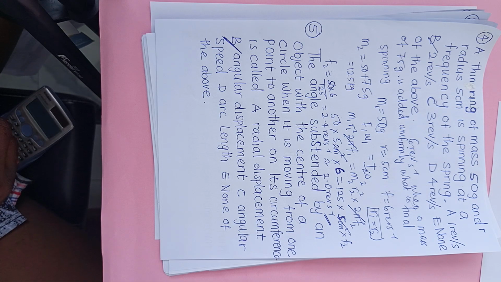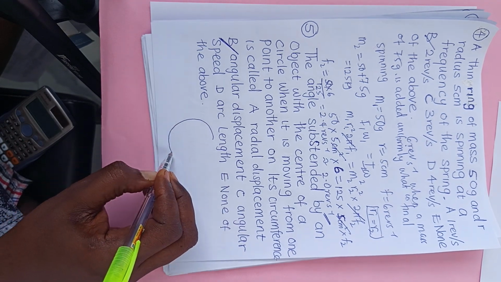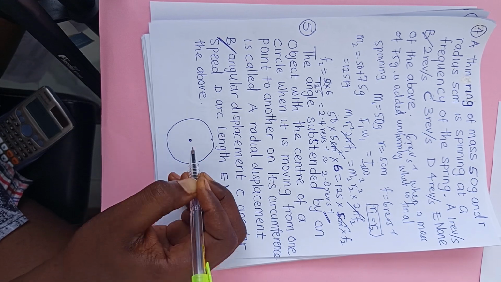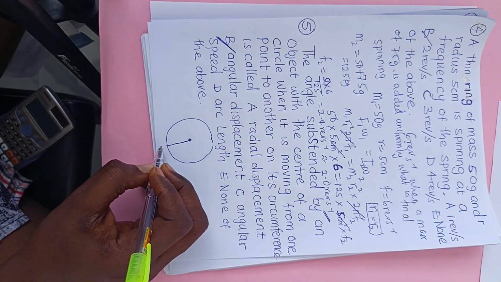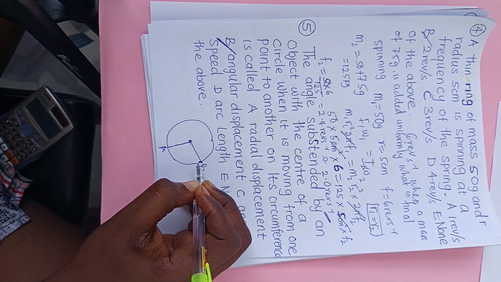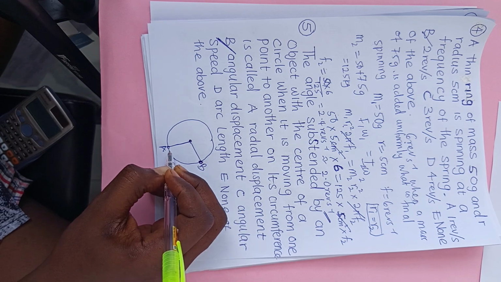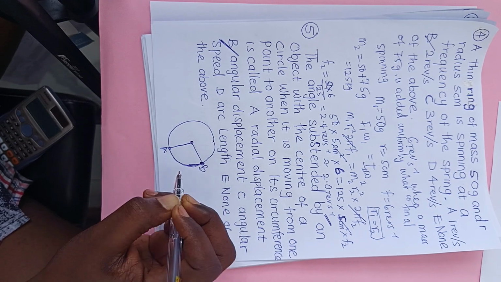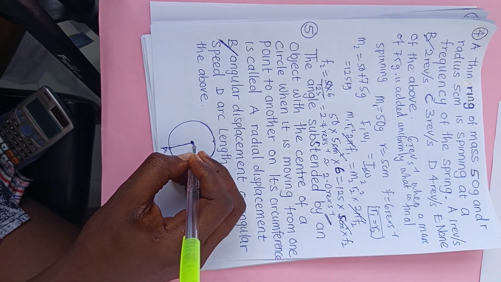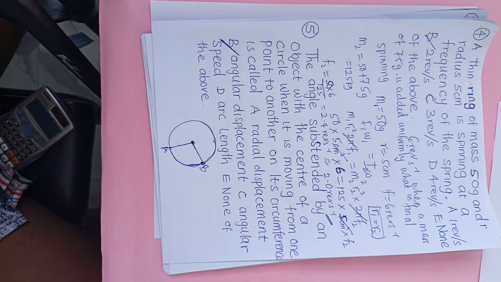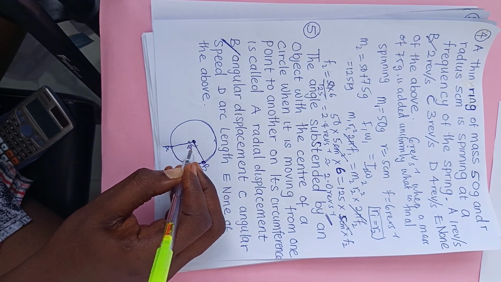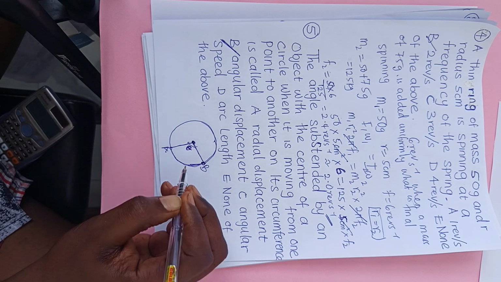So the answer to that question should be angular displacement. Because when you move from one point on a circle, for instance, a sketch, to another, say from point A to point B along the circumference, there will be an angular displacement called theta.